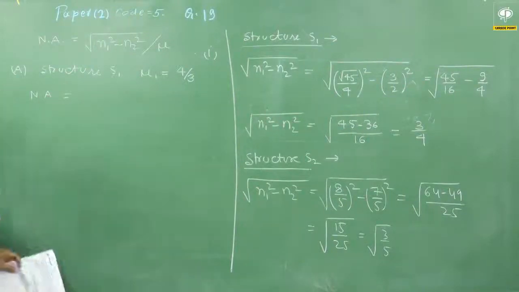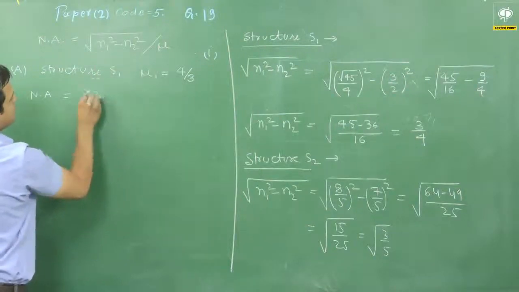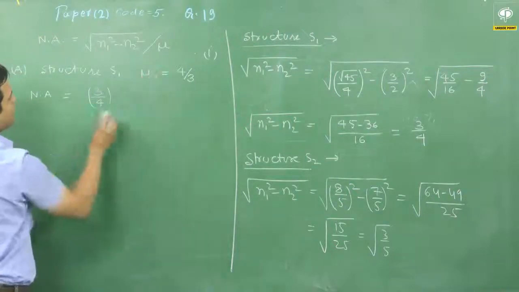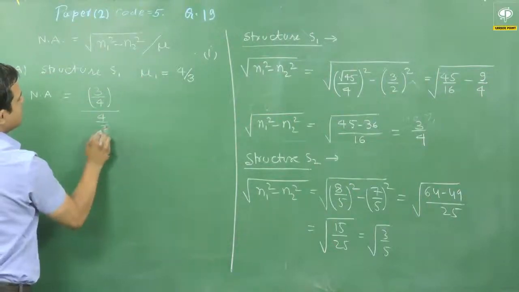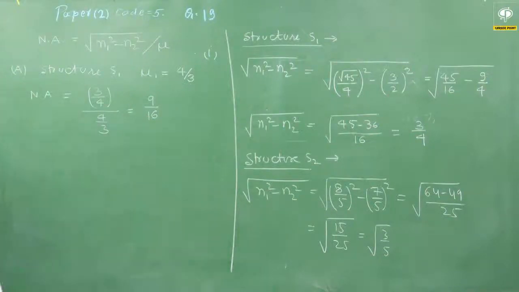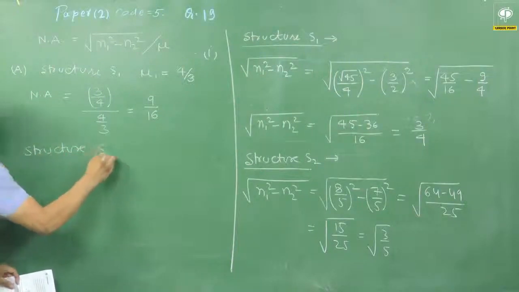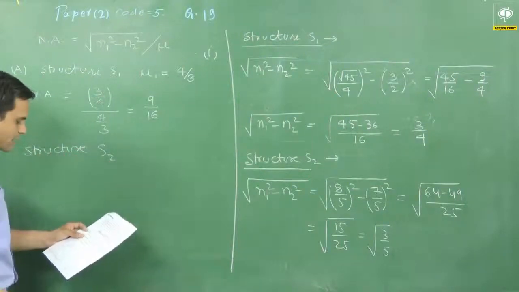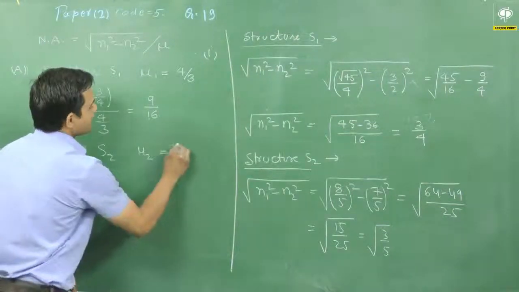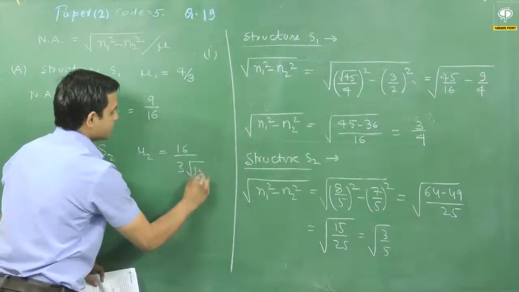So for the structure S1, the numerical aperture, I will just put the values. Root of n1 square minus n2 square is 3 by 4 upon mu1, that is 4 by 3. If I calculate it, it will be 9 by 16. For structure S2, the refractive index is given in the question as 16 by 3 root of 15.